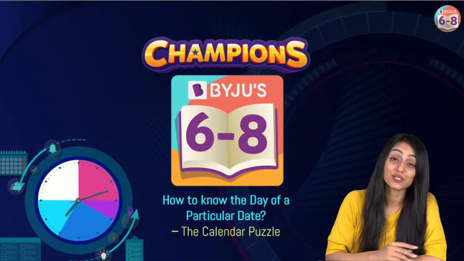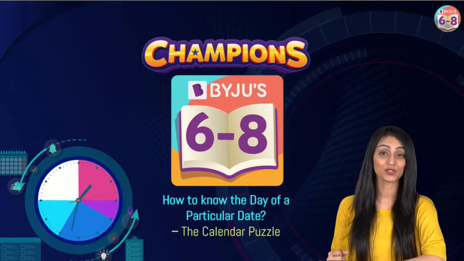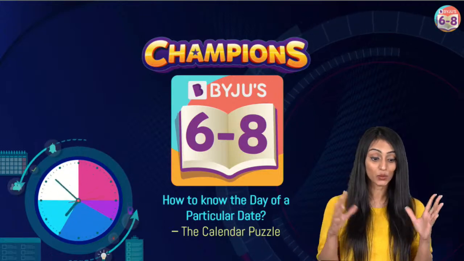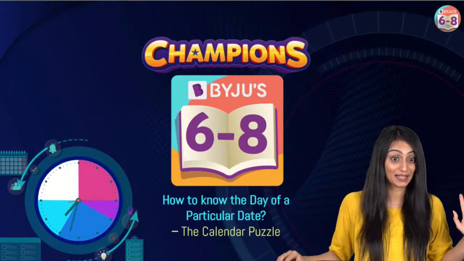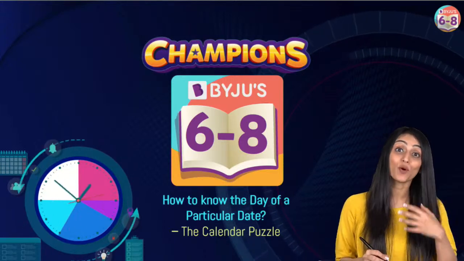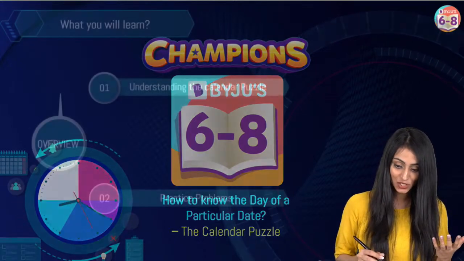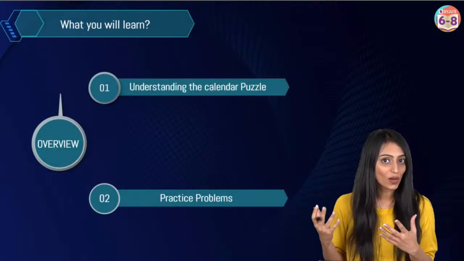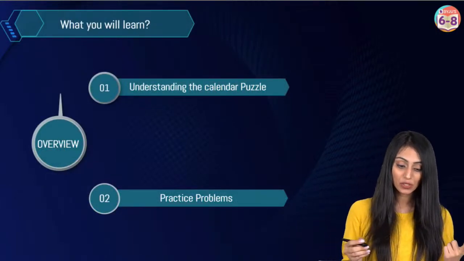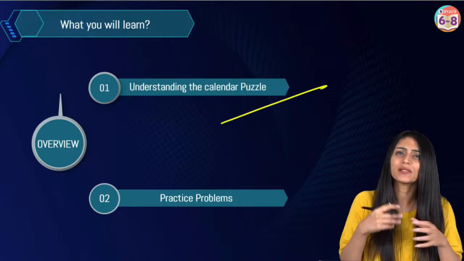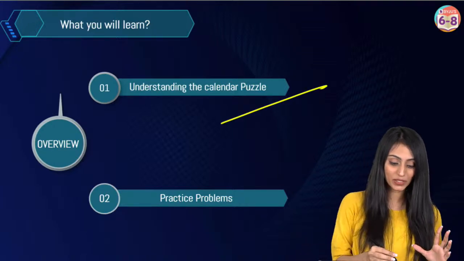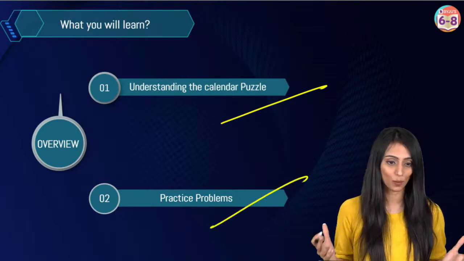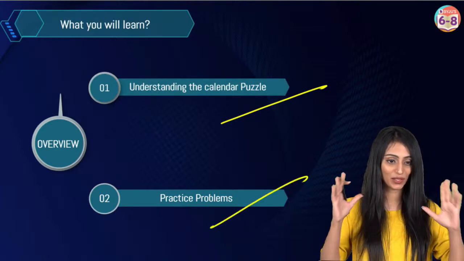And that's what we are going to learn in this session. Today we are going to learn a trick: how to know the day of a particular date without using any calendars, right? Before we properly start the session, let me give you an overview of what we are going to discuss today. First we'll be talking about the calendar puzzle. We will try to understand the calendar puzzle basically. Once you understand it, we will be solving a few problems on that, so that you get a better understanding.